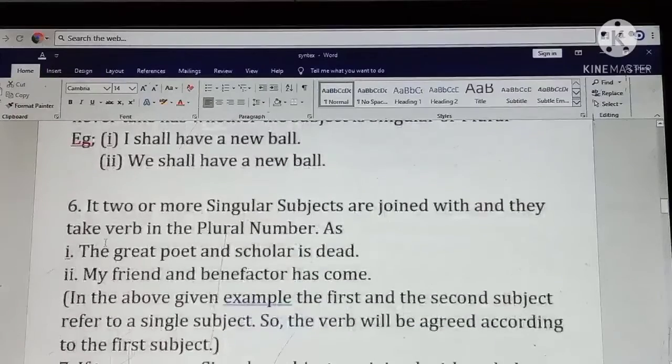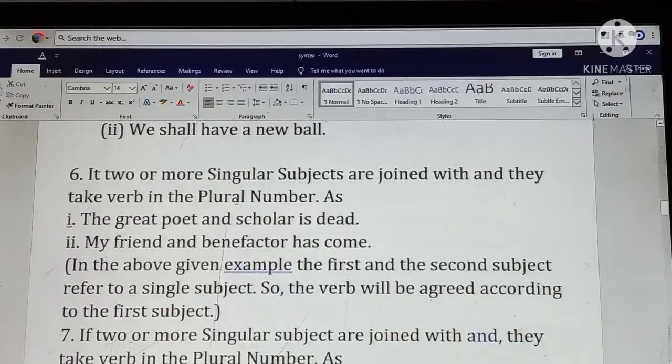Rule 6. If two or more singular subjects are joined and they refer to one person, they take the verb in singular number, as in the great poet and scholar is dead. Here the great poet and a scholar are one man who is dead.